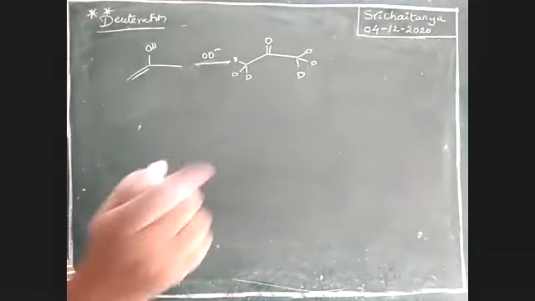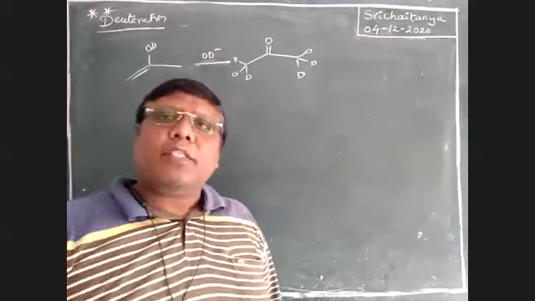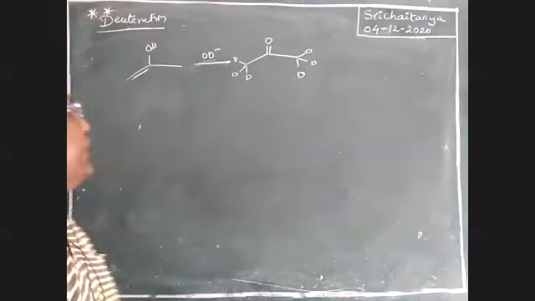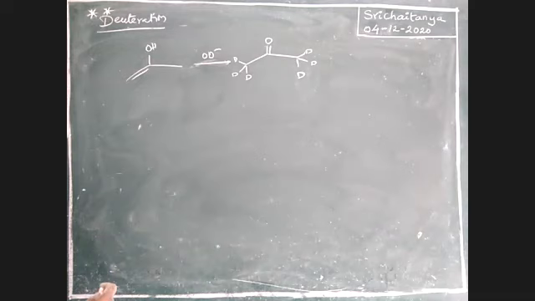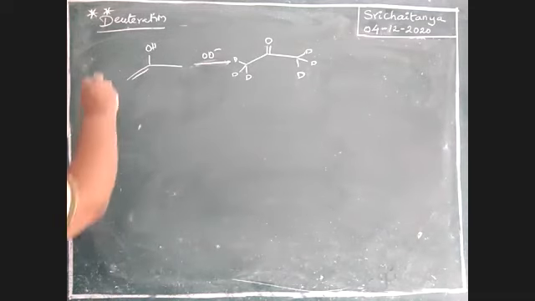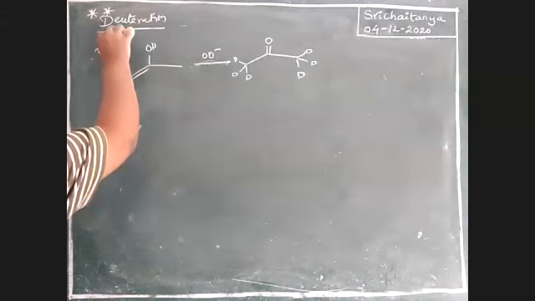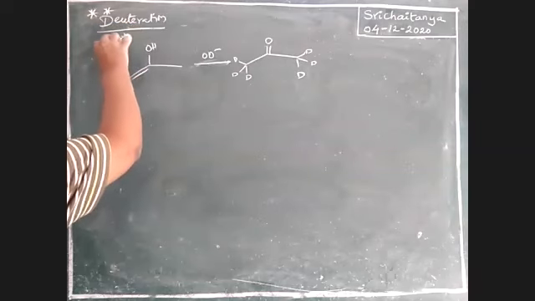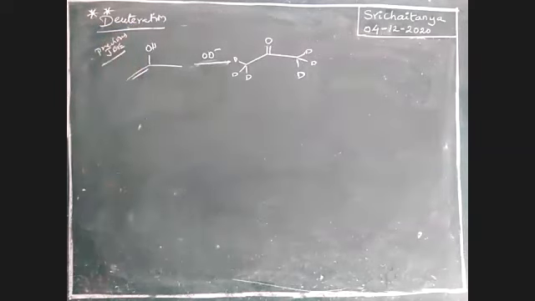It is a previous IIT, previous JEE question, boys. Please be conscious. Even though enol is there, convert that one into keto because keto form is very stable. So all those hydrogens are replaceable. Next.